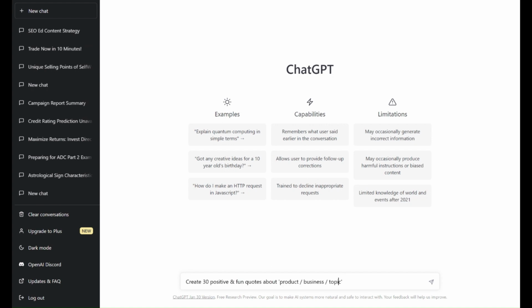So what we could do is we could come up with 30 positive and fun quotes about coffee. So just for this example, we will go with coffee. So you could literally replace it with anything here. But since we're going to focus on a cafe business, obviously one of the key things in a cafe is coffee, right? So let's do that. Great, 30 positive and fun quotes about coffee. So let's see what comes up.